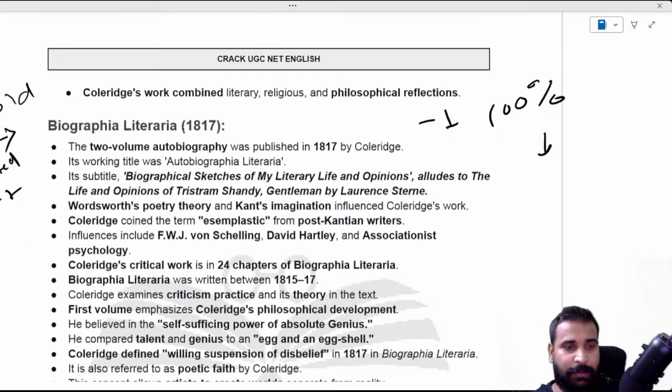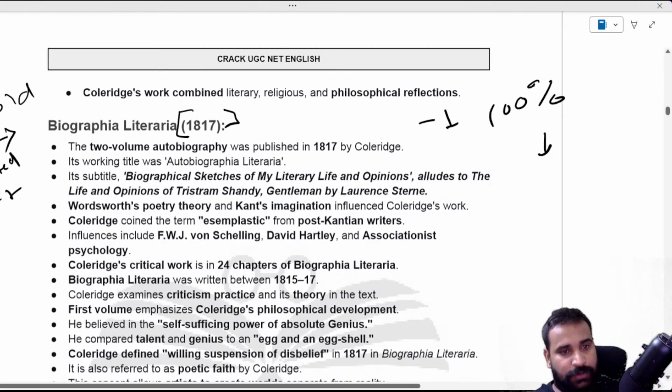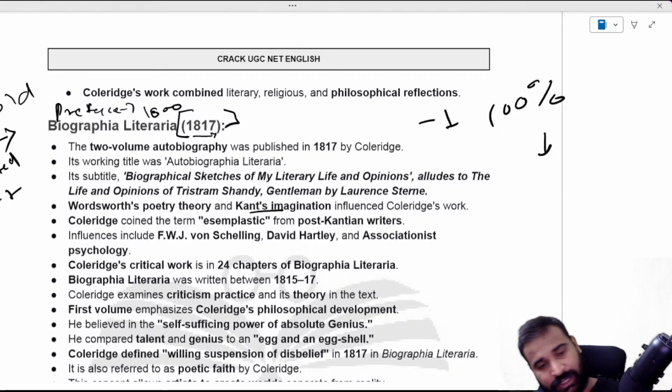Anyway, let's talk about the first thing, 1817. Obviously the preface is before, so your chronological order is clear: the 1800 edition, then Biographia Literaria in 1817. There he talked about Kant's imagination, and he also talked about Schlegel, Schiller, and Schelling.